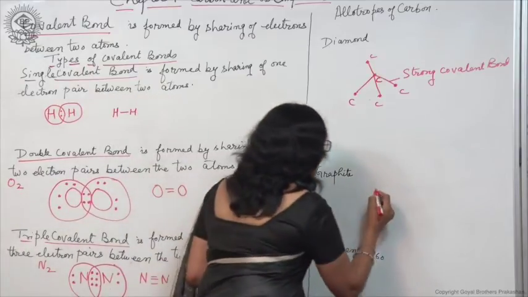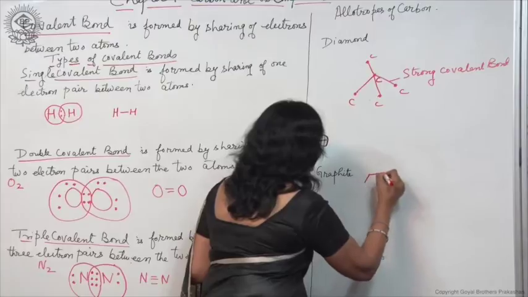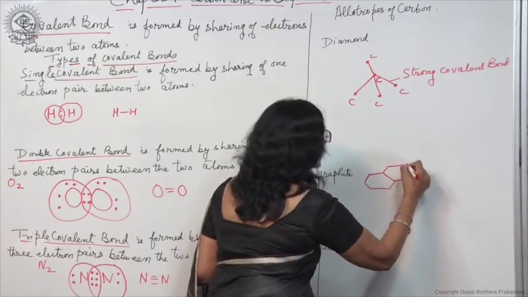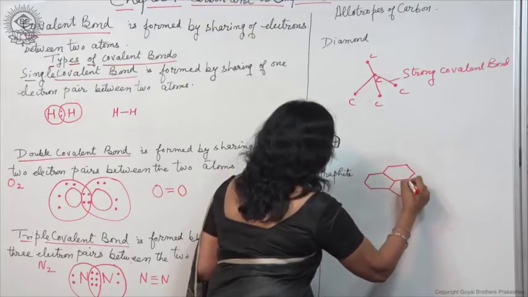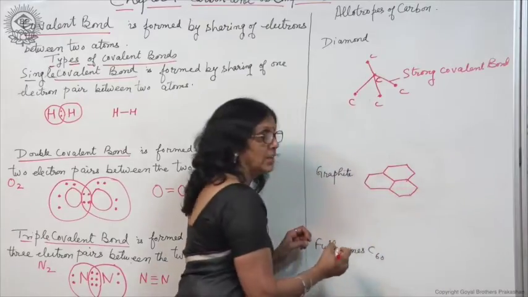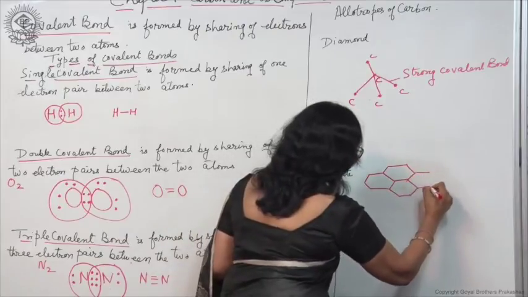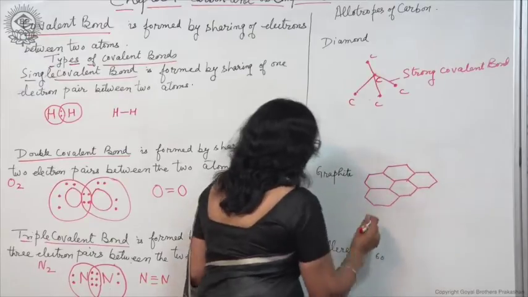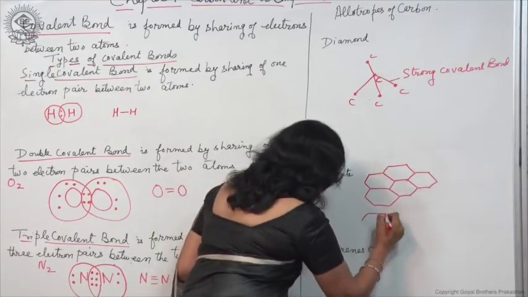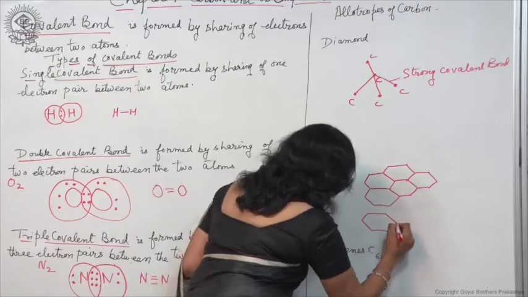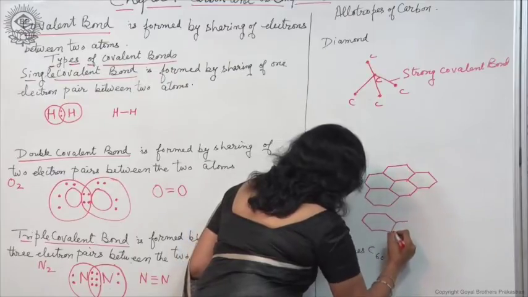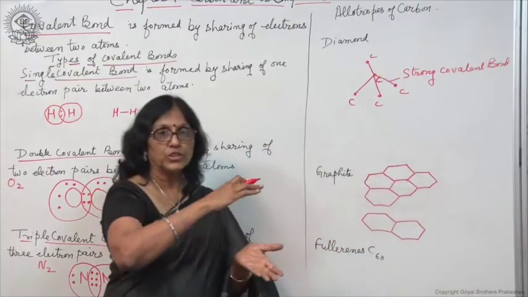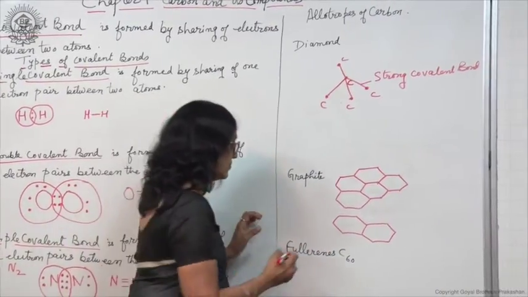In graphite, each carbon atom is linked to 3 other carbon atoms, and it forms hexagonal layers like this. These hexagonal layers lie one over another, as we stack sheets of paper one over another.